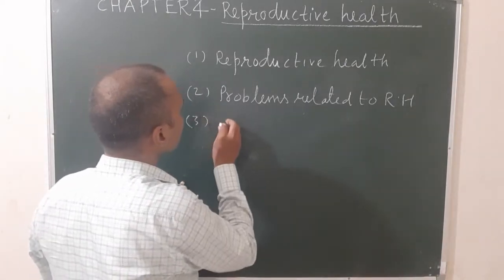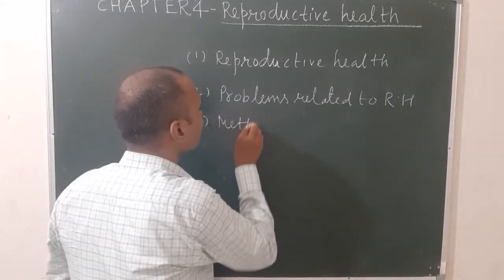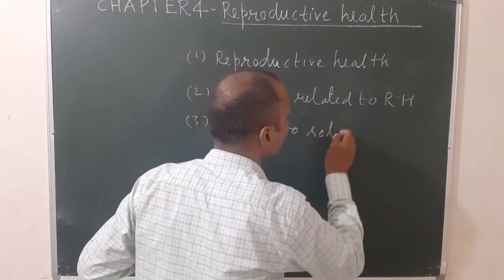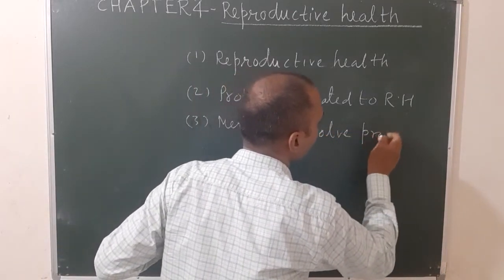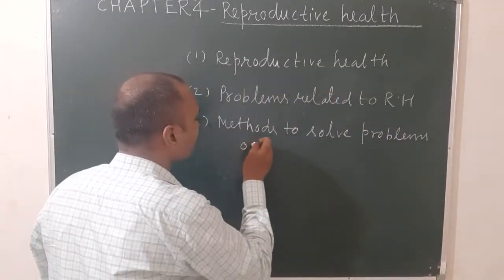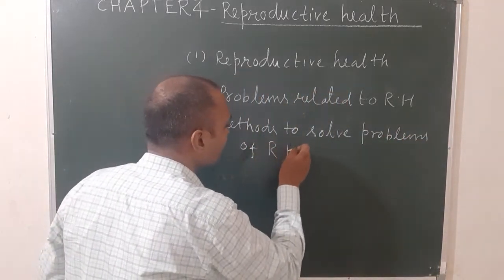Third one is methods to solve problems of reproductive health.